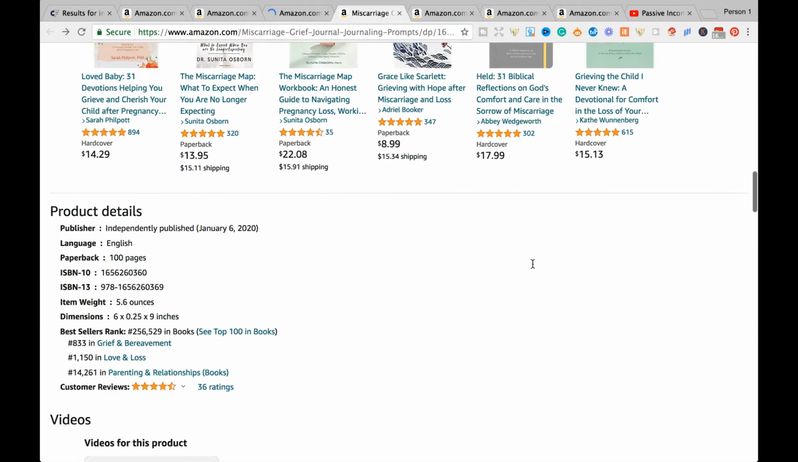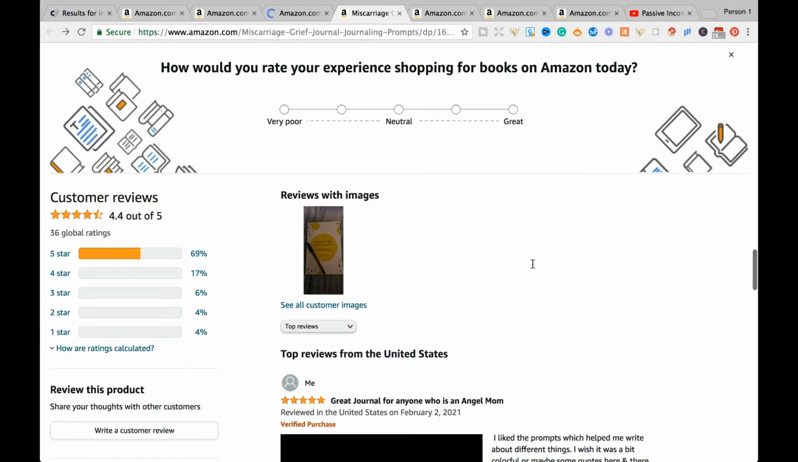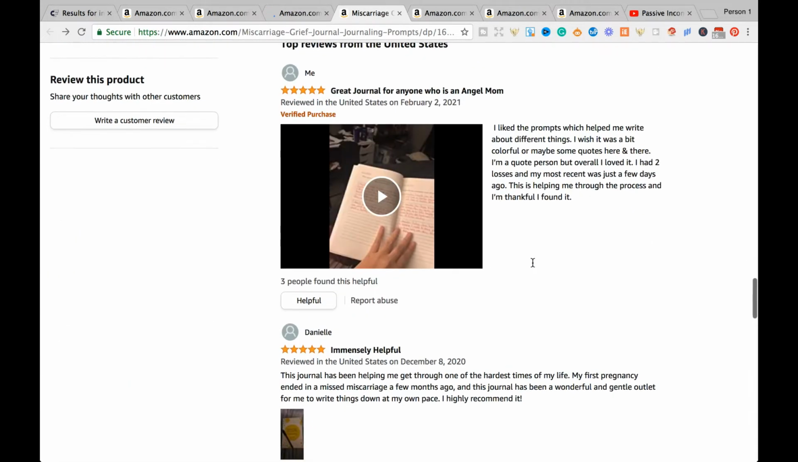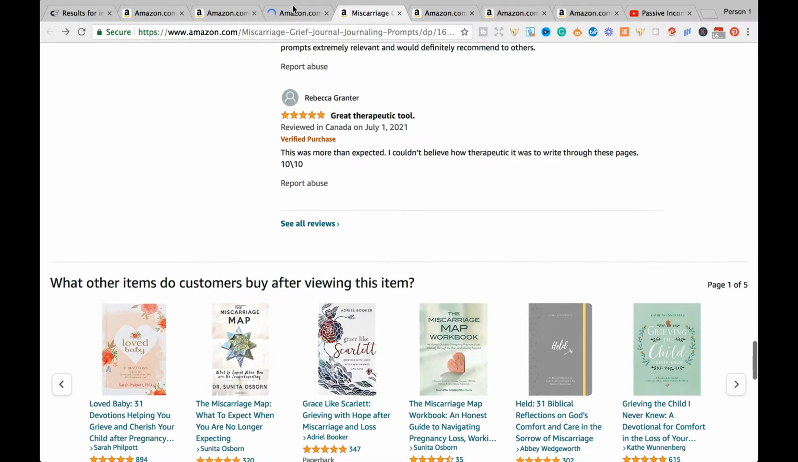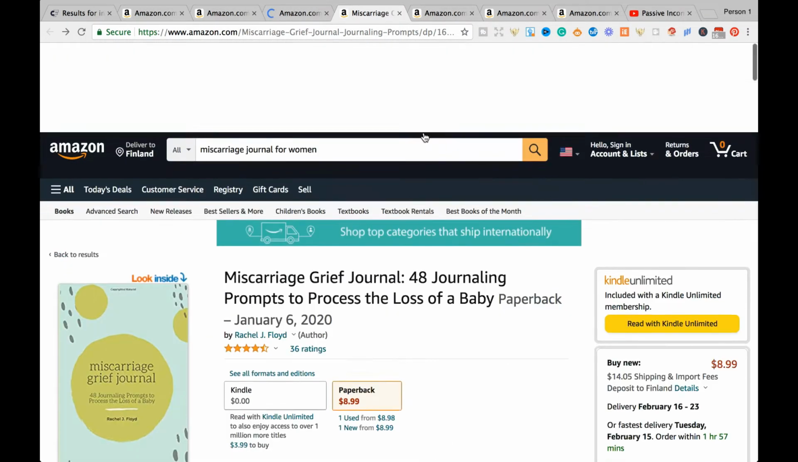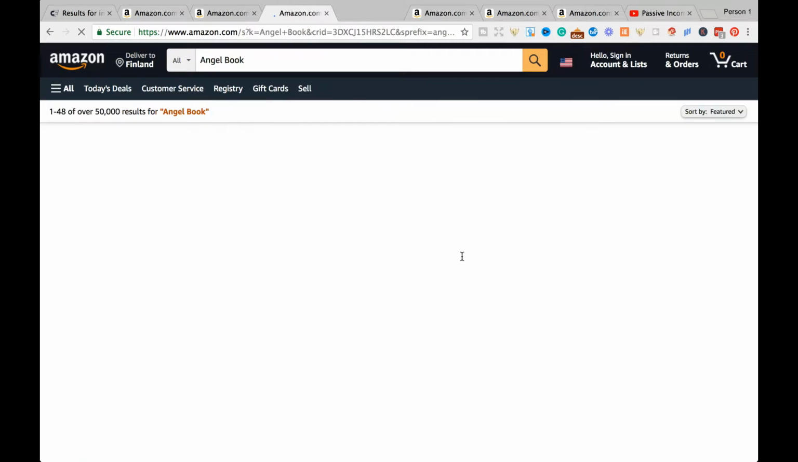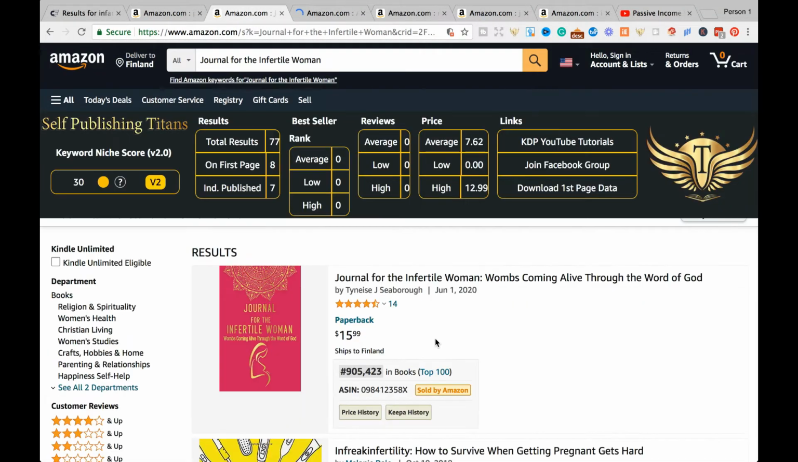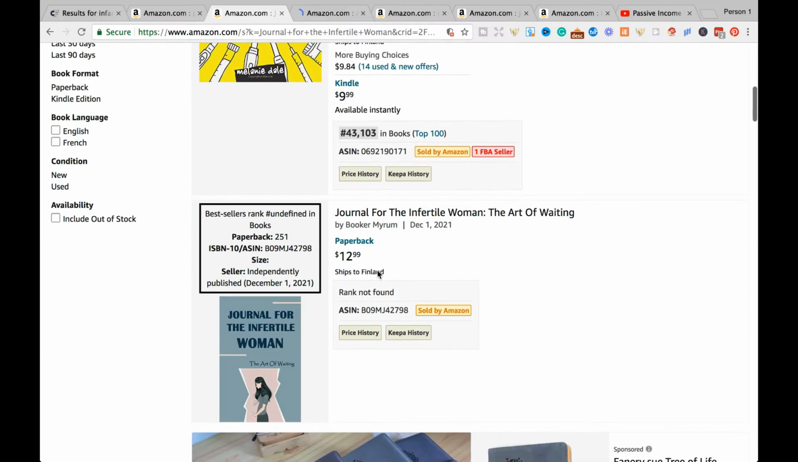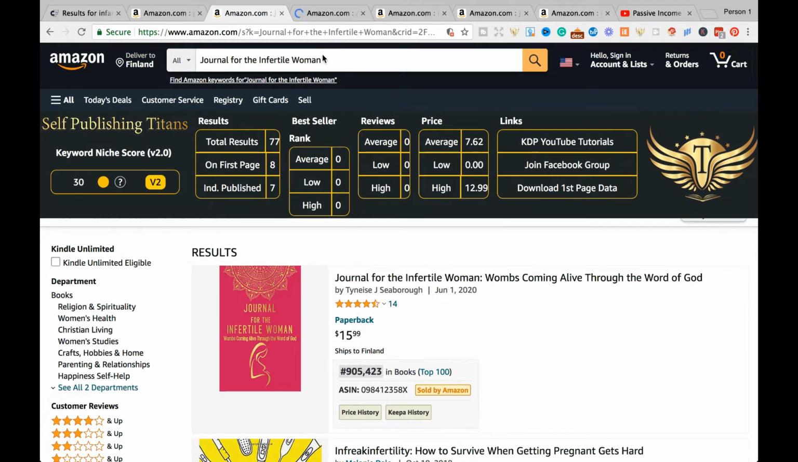And let's have a look at the review section. Quite great reviews, as you can tell here. People are very, very pleased with this, which is great to see. And let's have a look at our keyword right there. It is a journal for infertile women, and unfortunately the keyword niche score is quite low, but I feel like this has quite some potential because the total results is 77 currently, but we won't be engaging in this for the moment. Let's see if there's any other keywords that are connected.